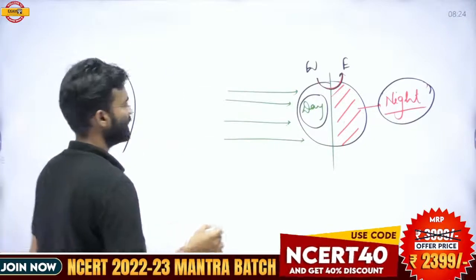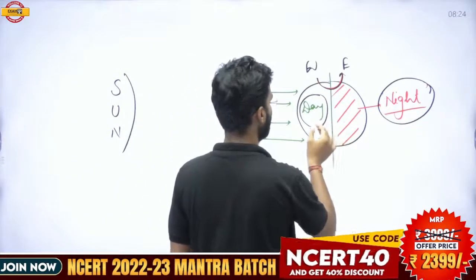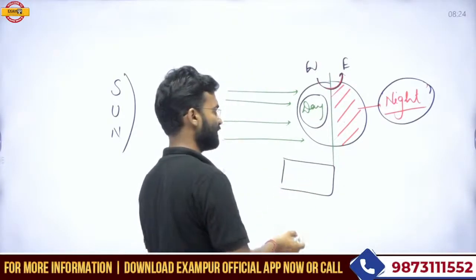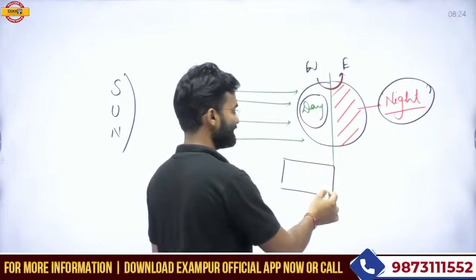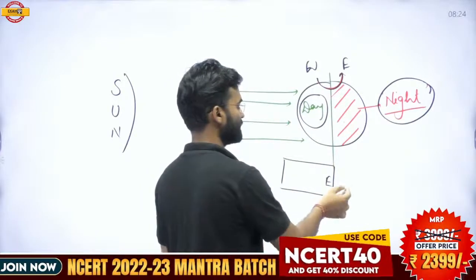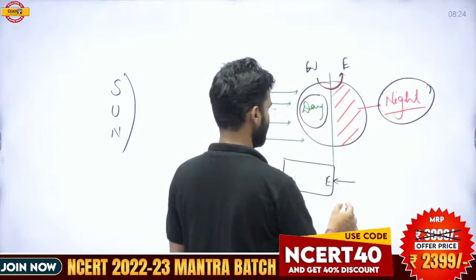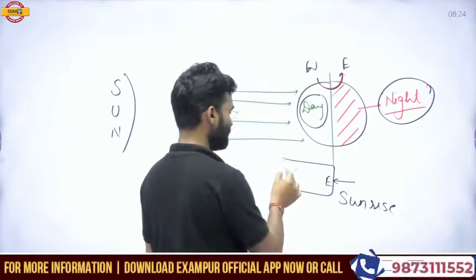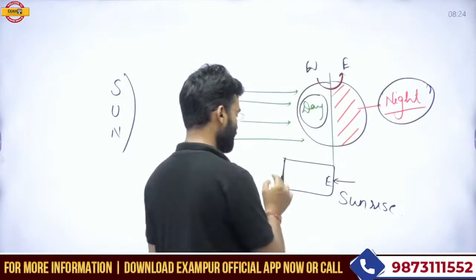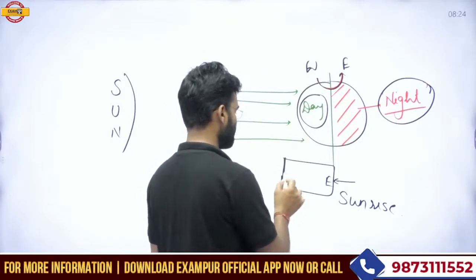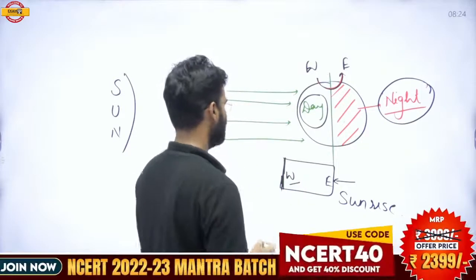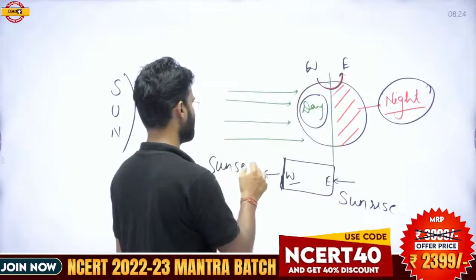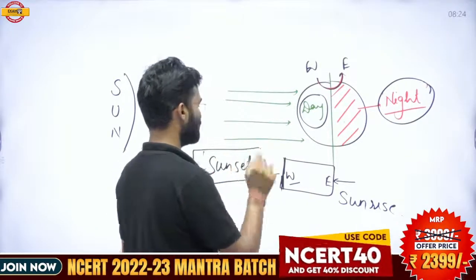Suppose this is a landmass located on the earth's surface. After the rotation, this eastern section will face the sun rays first, and that is why this eastern section will experience the sunrise. And this western section will experience the sun rays last, and that is why the sun always sets in the western part of any continent or any country.